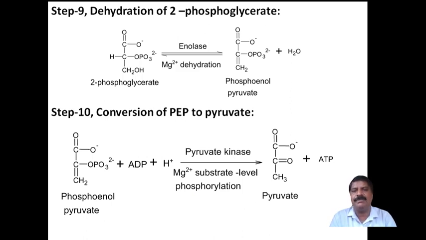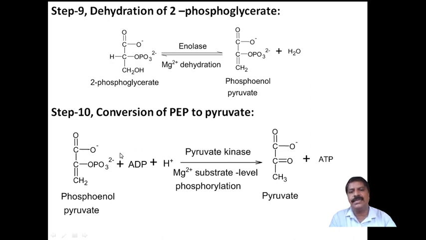Then ninth, dehydration of 2-phosphoglycerate takes place. Dehydration means removal of water from the reactant to form the product. The 2-phosphoglycerate obtained from the eighth step undergoes dehydration by enolase and magnesium 2+ ion to form phosphoenolpyruvate, with liberation of water.